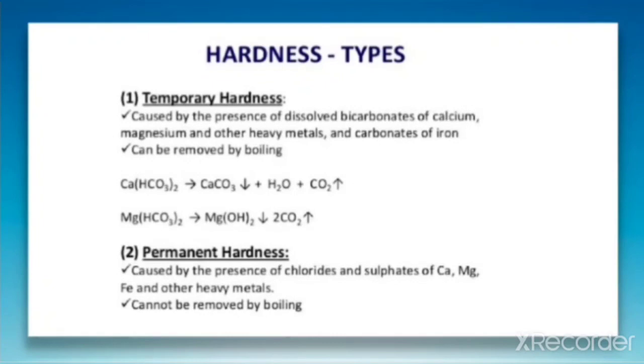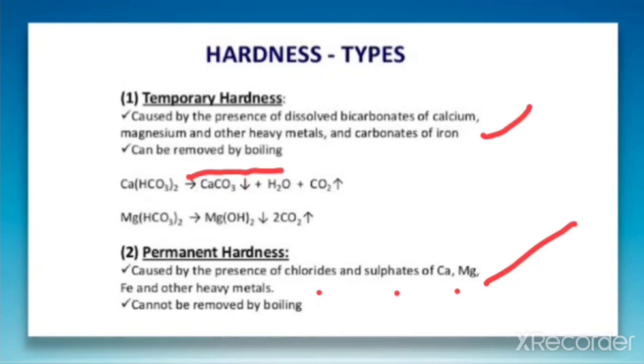We can define temporary hardness as the hardness which is caused by the presence of bicarbonate of calcium and magnesium ions, and permanent hardness is caused by the presence of chlorides and sulfates of calcium and magnesium. Why is it called temporary? Because we can remove this hardness very easily when we boil the water.